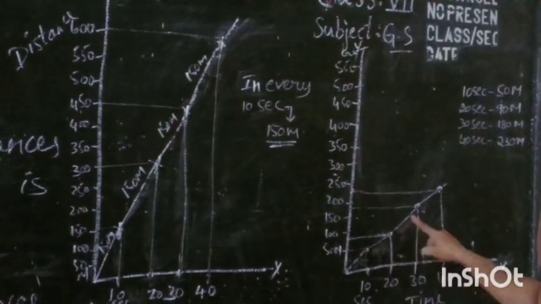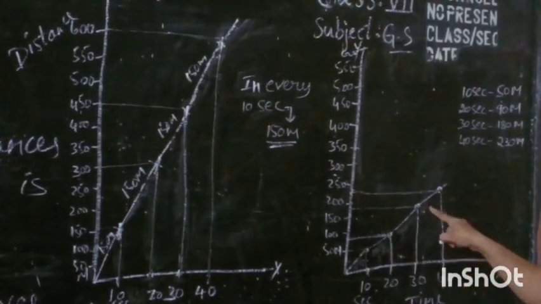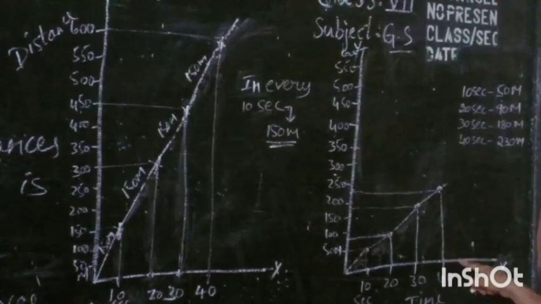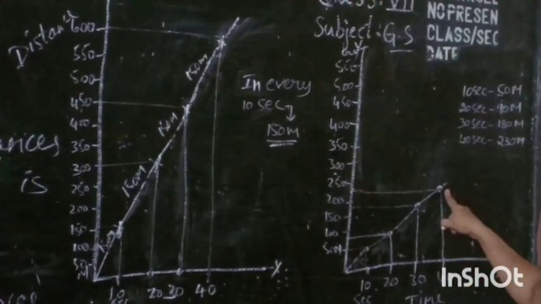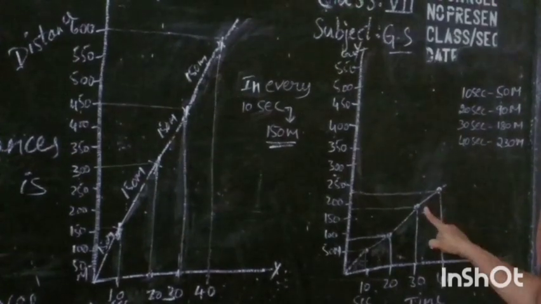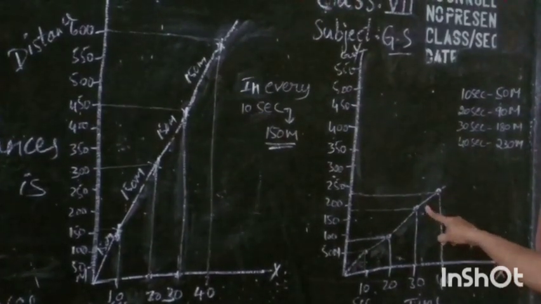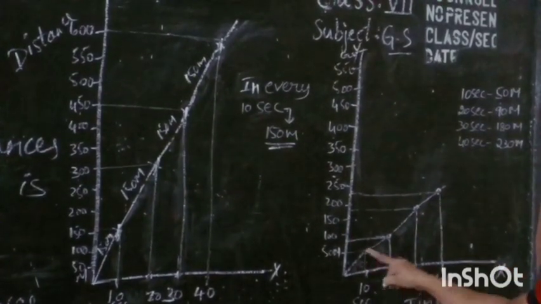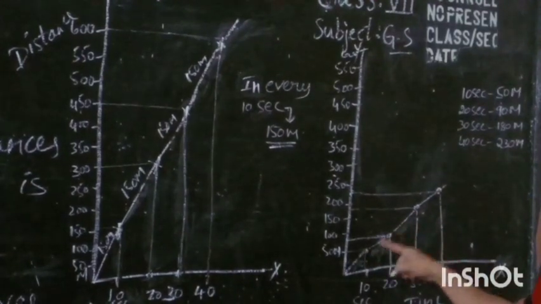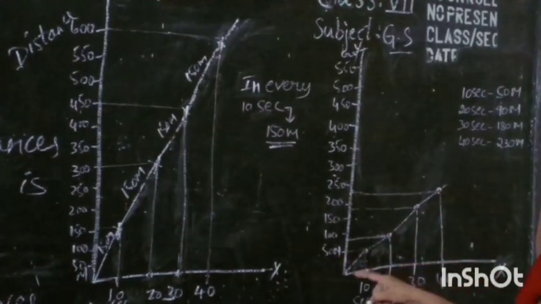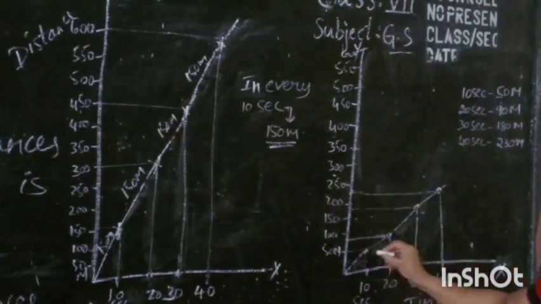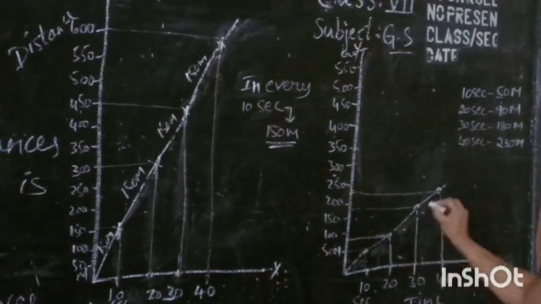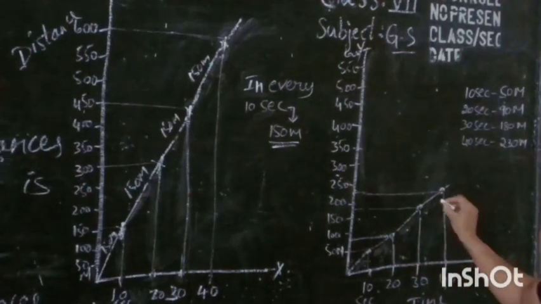50, 40, 90, and next in 40 seconds it travels 230 meters. So it is 50 meters again. So unequal distances. You see here unequal distances. Here 50, 40, 90 and 50.